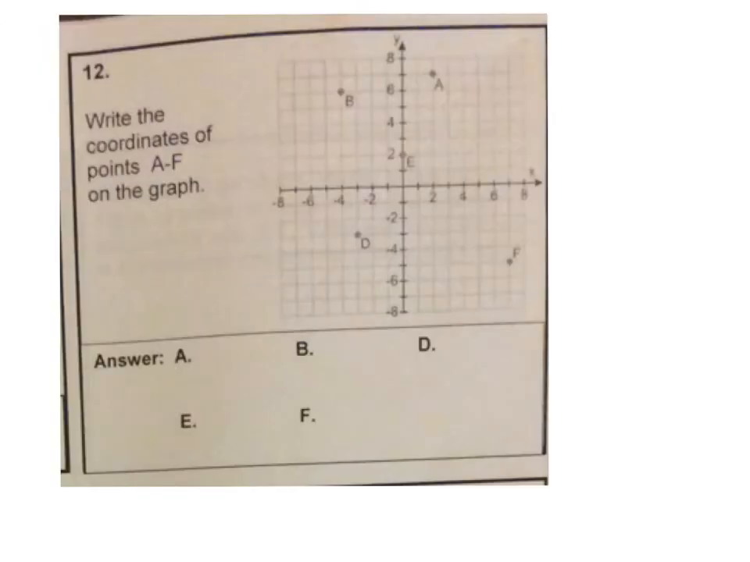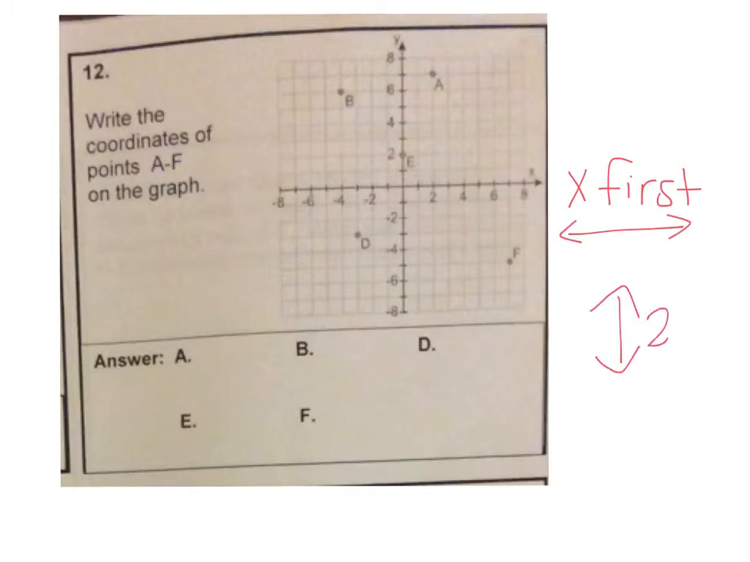Number 12. Write the coordinates of points A through F on the graph. Remember that we always go X first, then Y. So left and right first, up and down second. So we would follow the line over to find A. We'd have to go over 2 spaces and up 7 spaces. So we would say 2, 7.